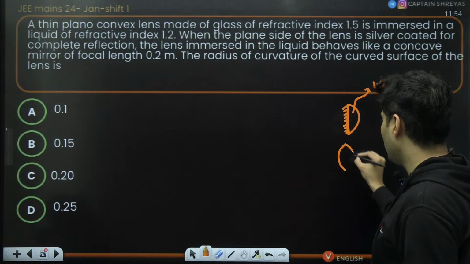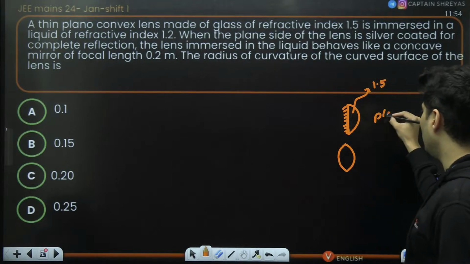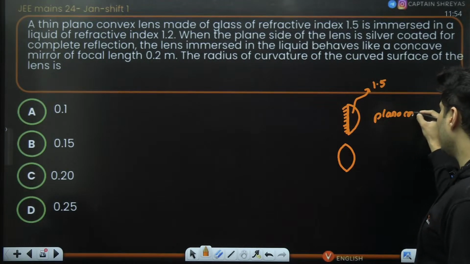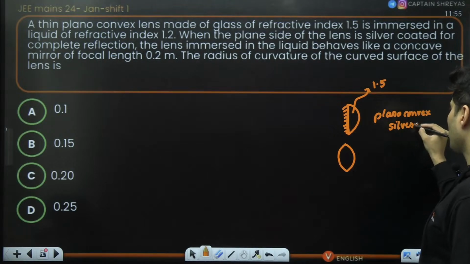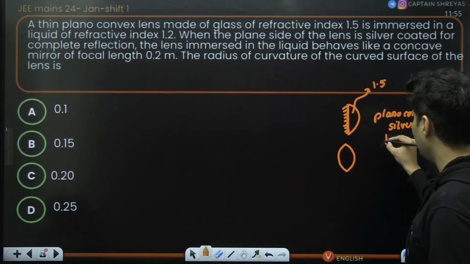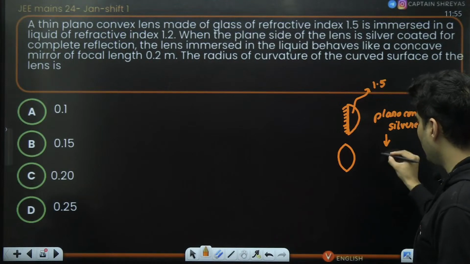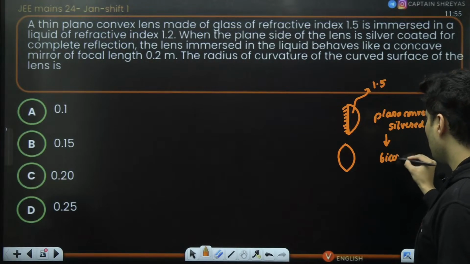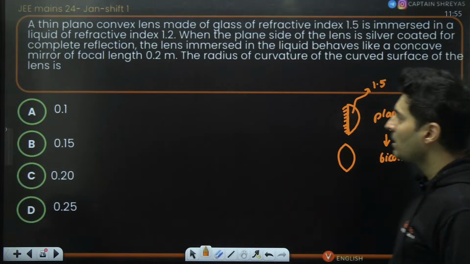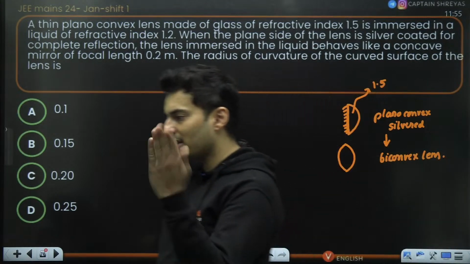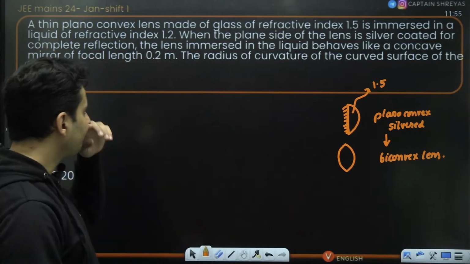So a plano-convex lens which is silvered will convert itself into a normal biconvex lens. Because the mirror reflects whatever is in the front, it will behave like that.